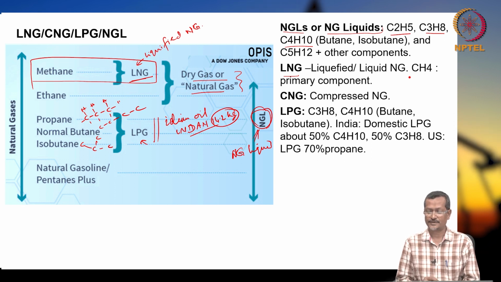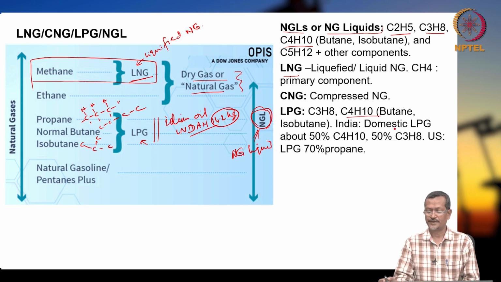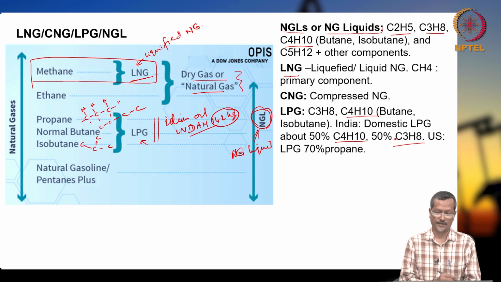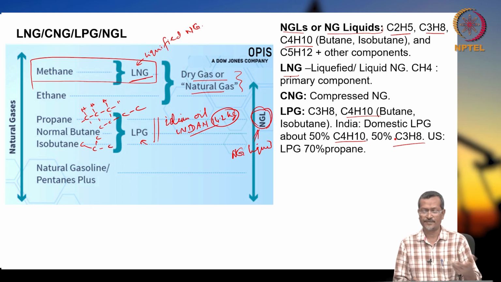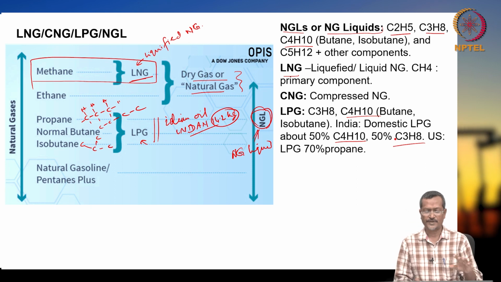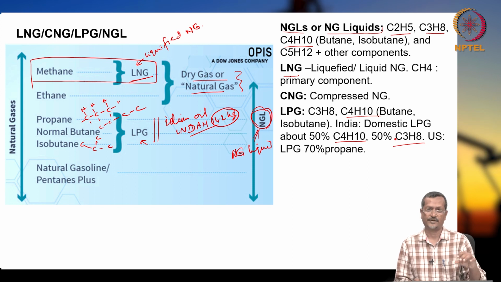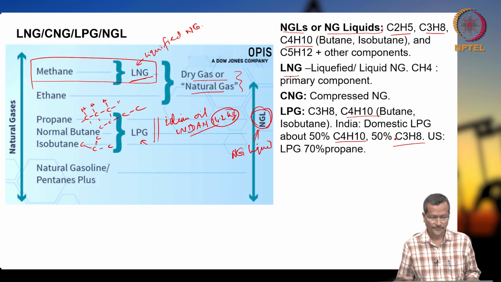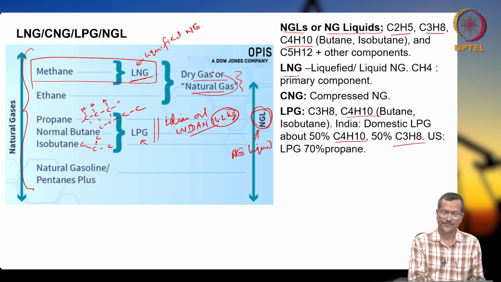LPG I already told you, you are getting at your home in India. C3H8, C4H10, butane, isobutane, those will be there. It will be about 50% butane or isobutane, and 50% normally propane. So, about 50-50, and this depends on the country also. In the US they use 70% propane, Mexico will be something different. So, it depends on different countries' conditions. If they have more propane in their gas, they will have more propane content. And altogether it comes under natural gas, although natural gas definition is different.